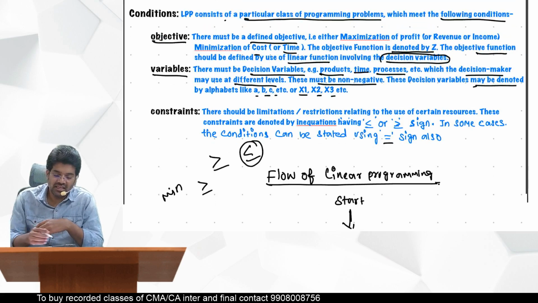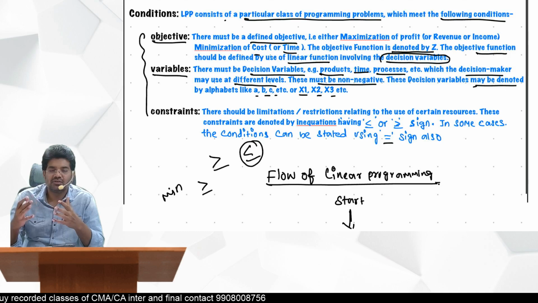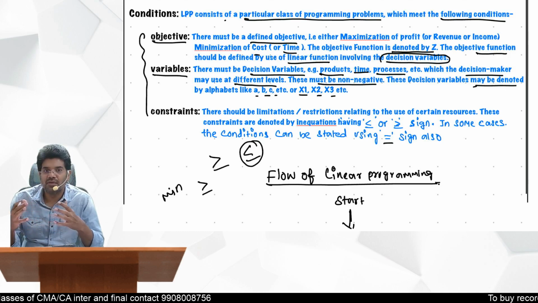So these are the three things what we need to do whenever you need to formulate this. So in LPP, what are the three things we consist of?